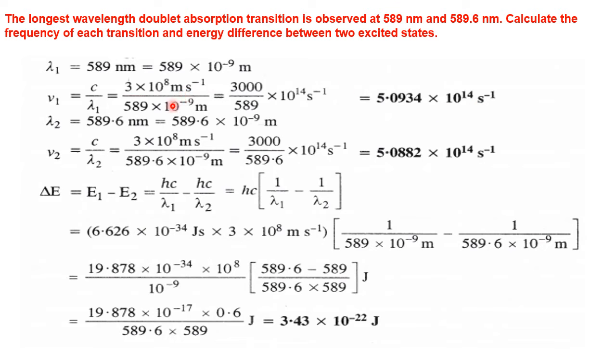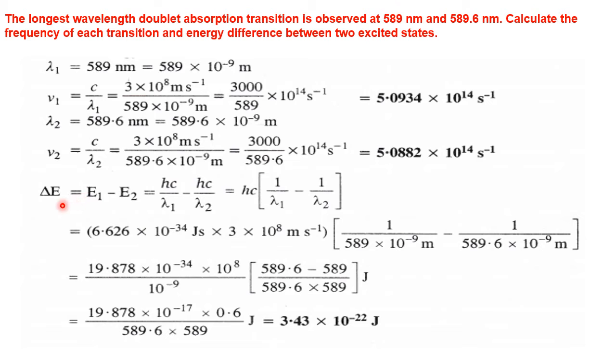In the same way, using the wavelength of the second radiation, at 589.6 nanometer, which is equal to 589.6 into 10 to the power minus 9 meters, we will go for its frequency calculation using the same formula, c by lambda. So please simplify. The answer is 5.0882 into 10 to the power 14 per second. So using lambda 1 and lambda 2, we calculated frequency 1 and frequency 2.